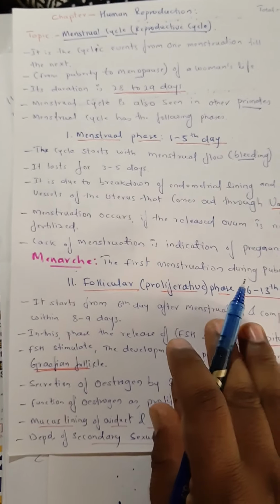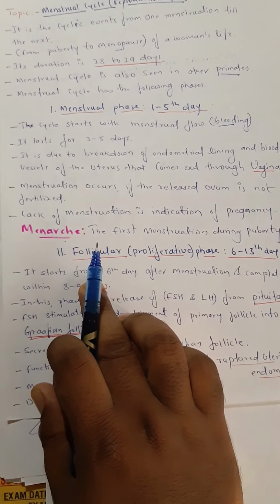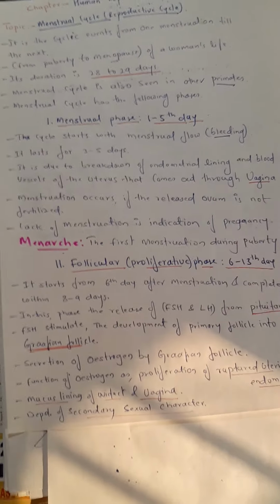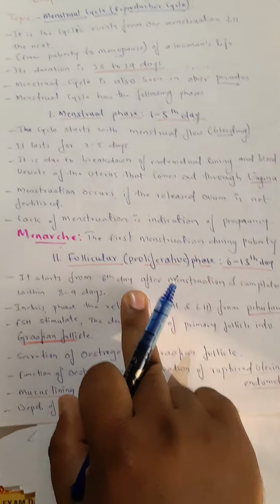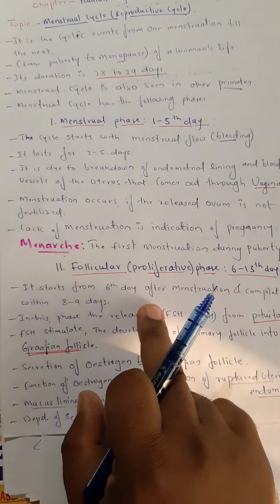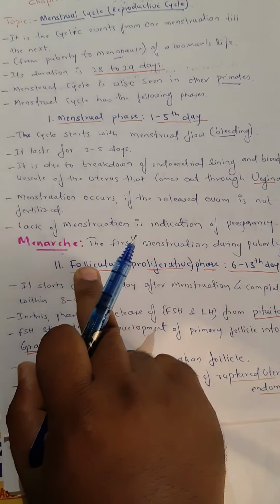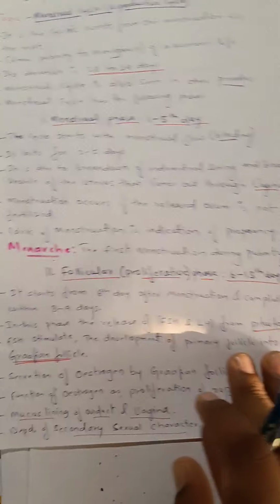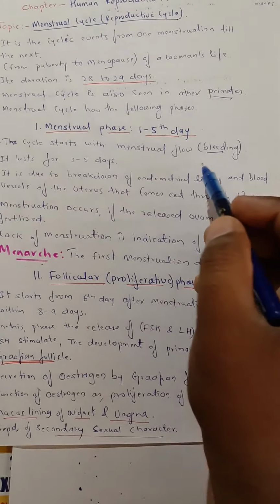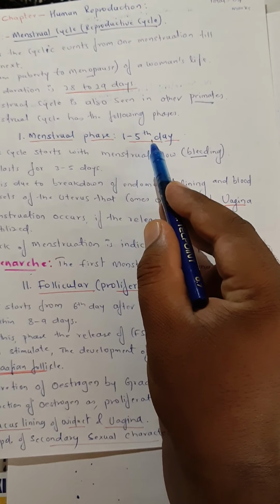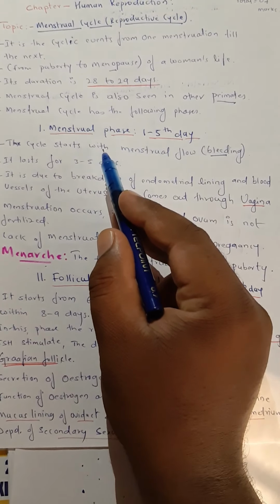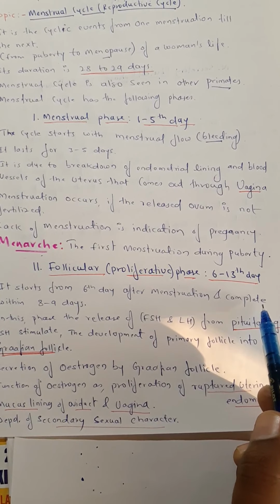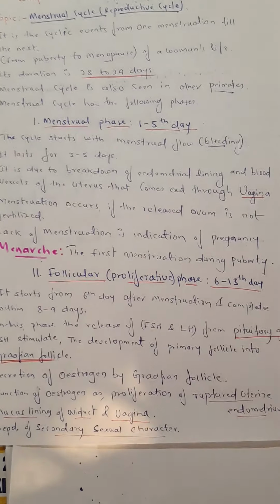Now, the second phase of the cyclic event; this phase is going to repeat in the next cycle. So like this there are phases, and because of that it is a cyclic event. So what is the next phase? That is the follicular phase, which is also called the proliferative phase. So students, 1 to 5 days are required for the menstrual phase, then 6 to 13 days are busy with the follicular phase.